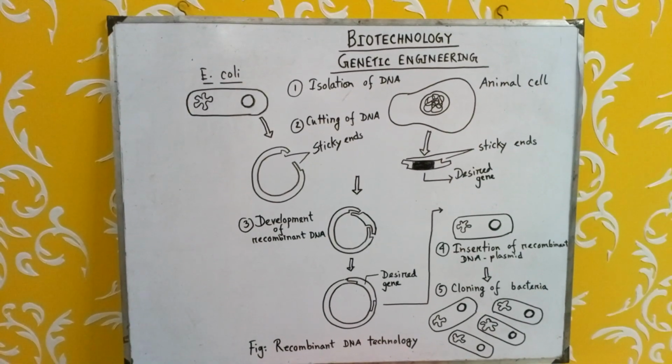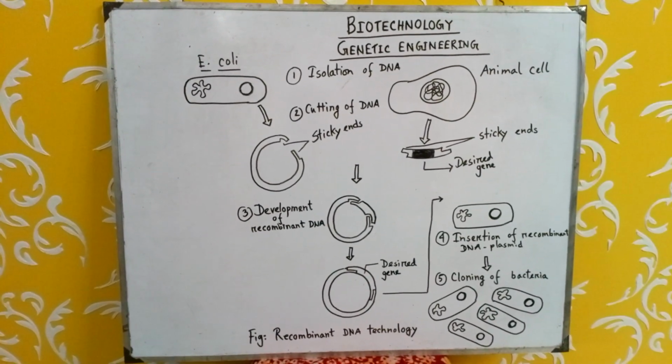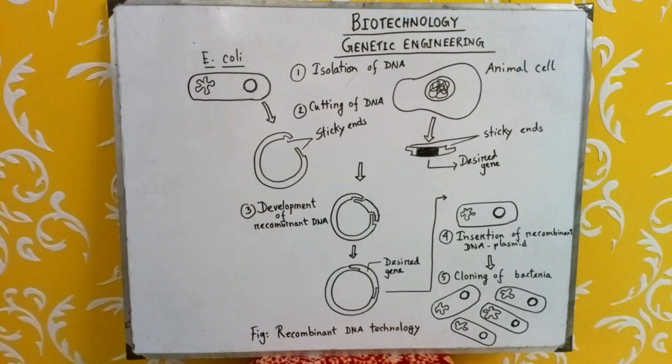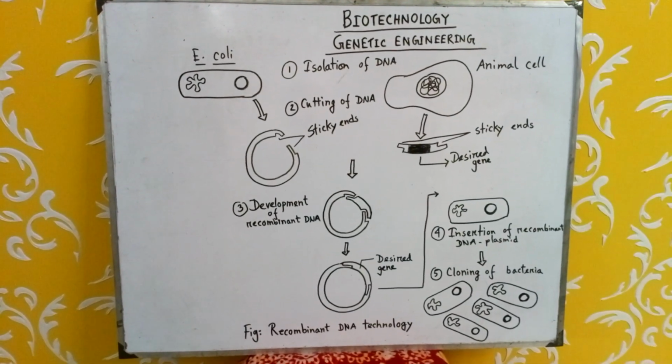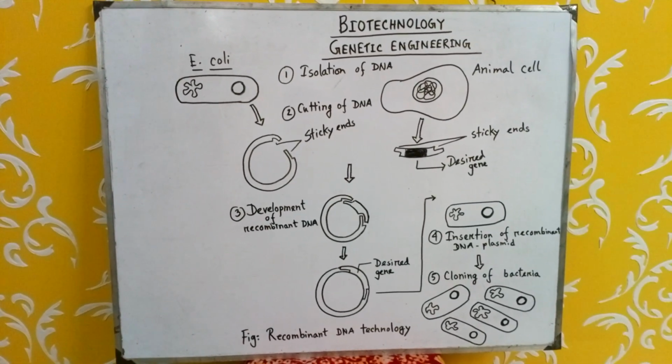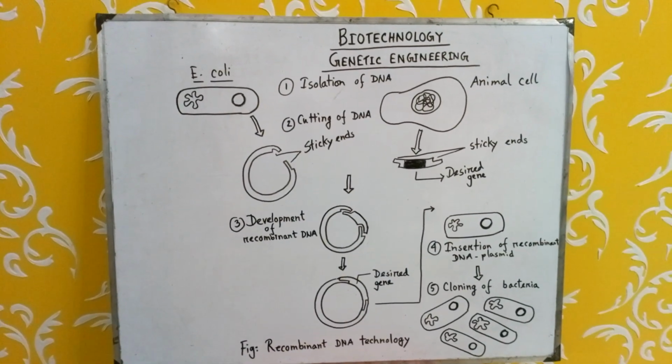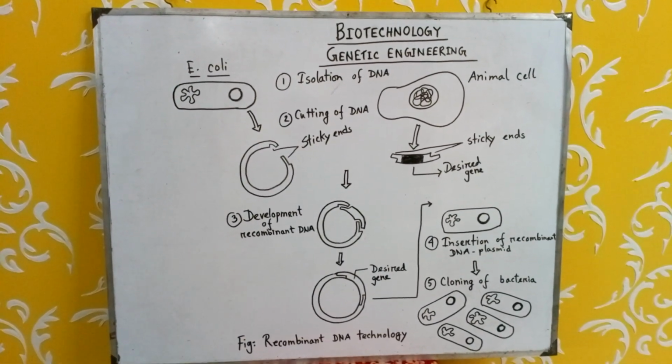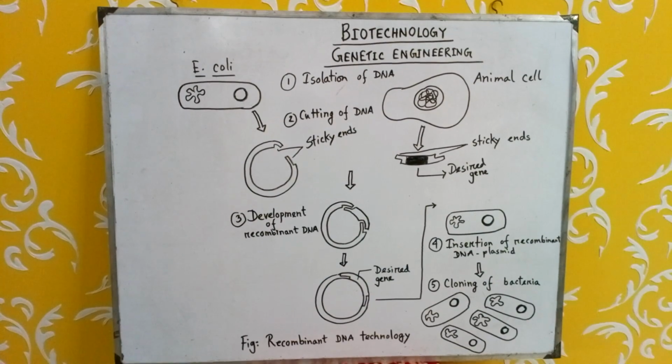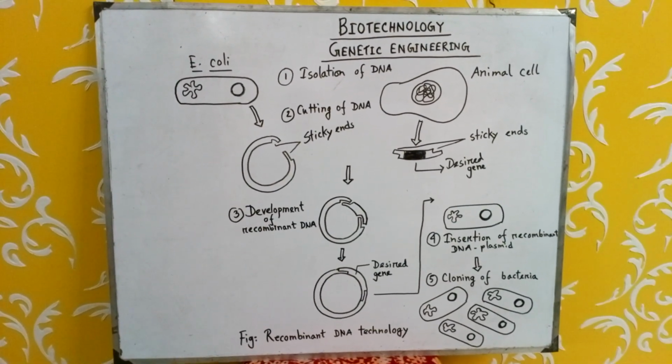Sometimes more than one trait is also inserted into the new organism, such as in cotton and corn, both herbicide and insect resistant characteristics are inserted.